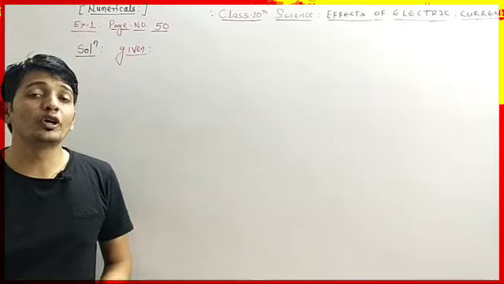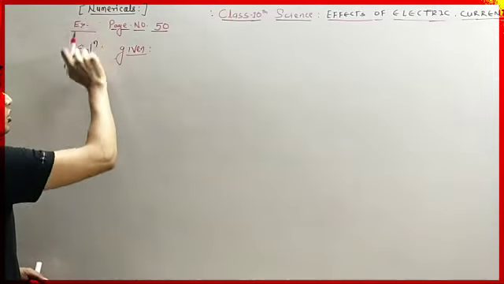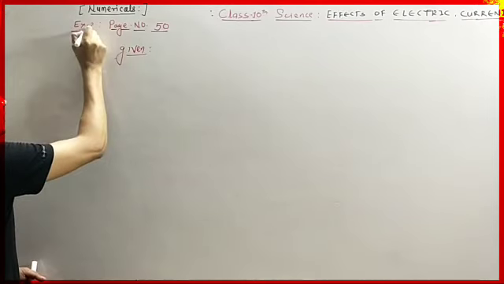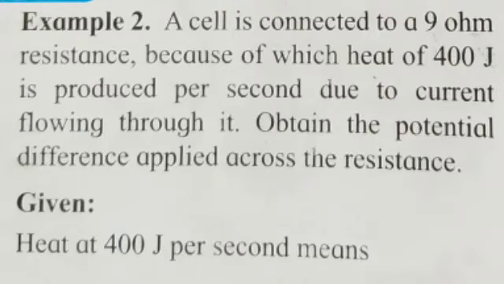So students, now we are going to solve the second example of your textbook, page number 50. The question says a cell is connected to a 9 ohm resistance, because of which heat of 400 joule is produced per second due to the current flowing through it. Obtain the potential difference applied across the resistance.